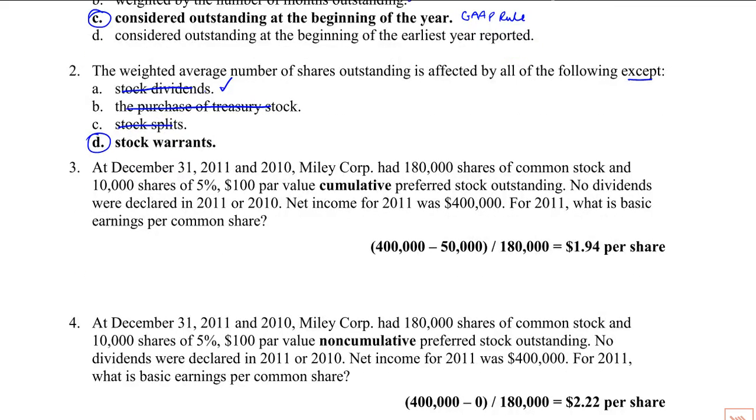All right, so the next one, number 3, what is basic EPS? We have net income of 400,000. We have cumulative preferred, so no dividends were declared. We don't care. If it is cumulative preferred for earnings per share, ignore the declaration of any dividends. We only want the current year's accumulation. So where does this 50,000 come from?